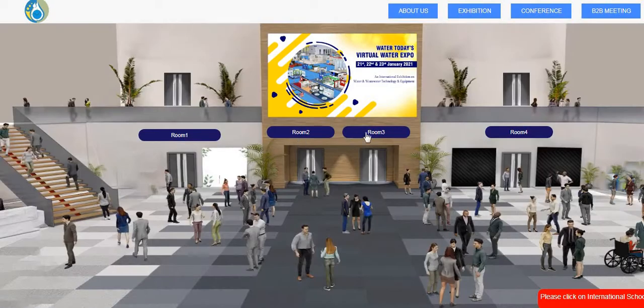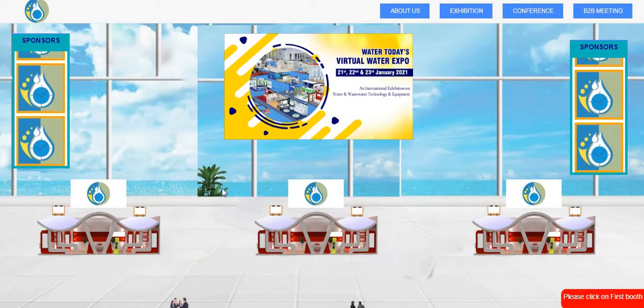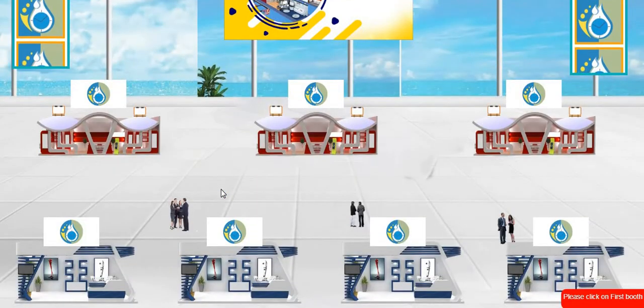Now if you want to go inside the exhibition, you just need to click on the exhibition. You will be having the different rooms. So these rooms are the categories. So if you want to go for water filtration, you can go for a water filtration unit or a water purifier. Different categories will have a different room. So you can choose the exhibitor which you want to see. If you want to go to any particular room, once you click on that room, you will be coming to that page where you will be having all the exhibitors from that segment only.